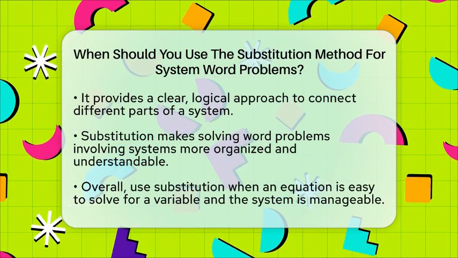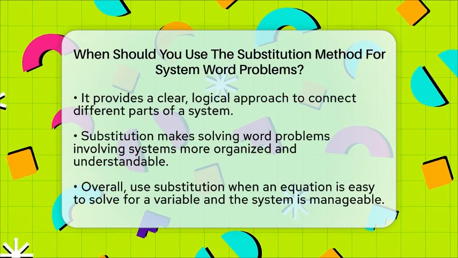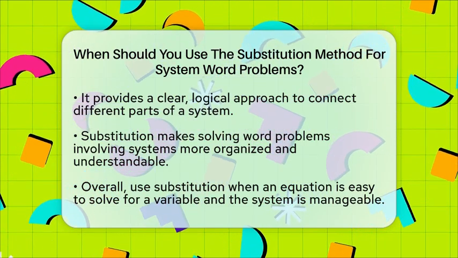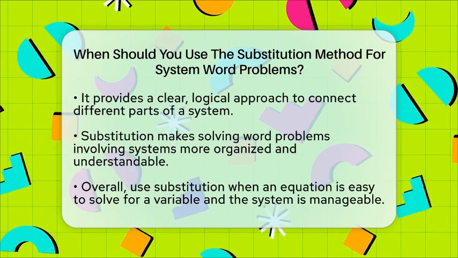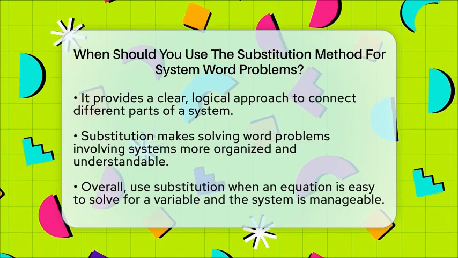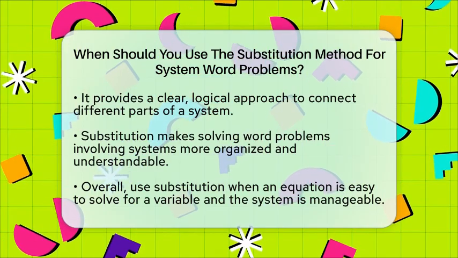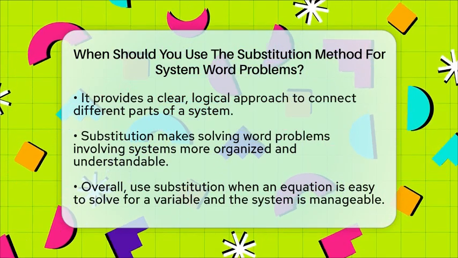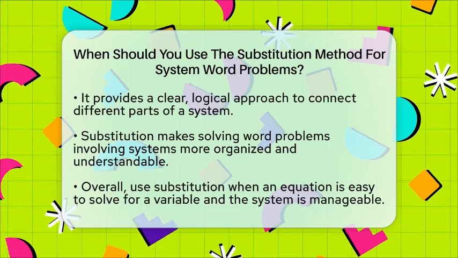In summary, choose the substitution method when one equation can be easily solved for a variable. The system has two equations and two variables, and you want a clear, logical way to connect the pieces. It's a simple, organized approach that makes solving word problems involving systems of equations much more manageable. This method helps you see the solution clearly and understand how the different parts of the problem fit together.